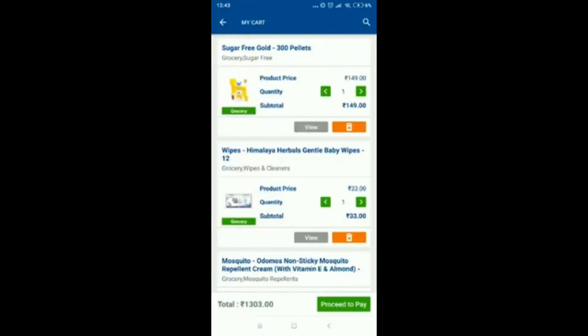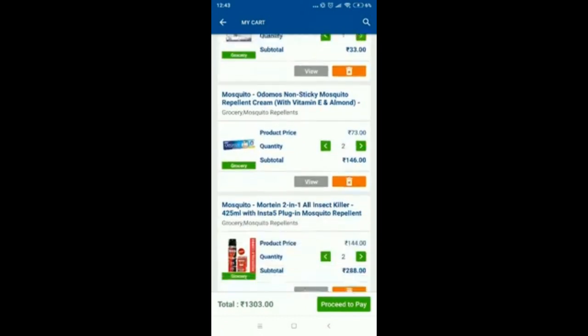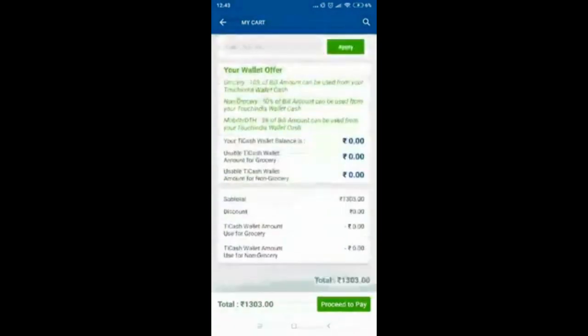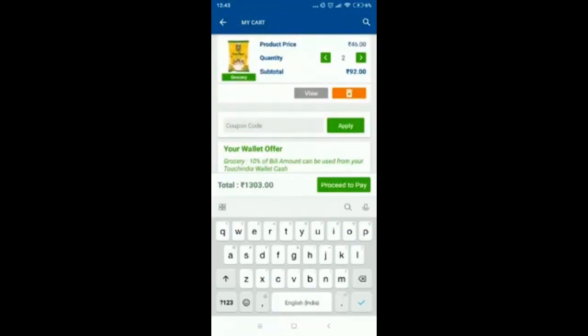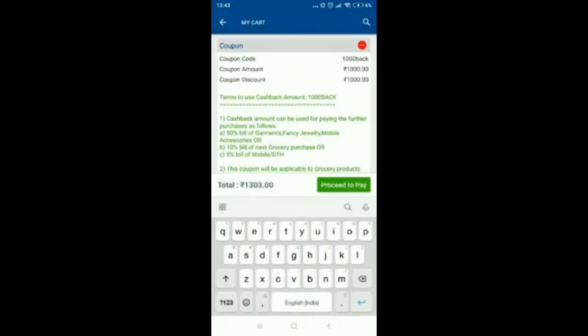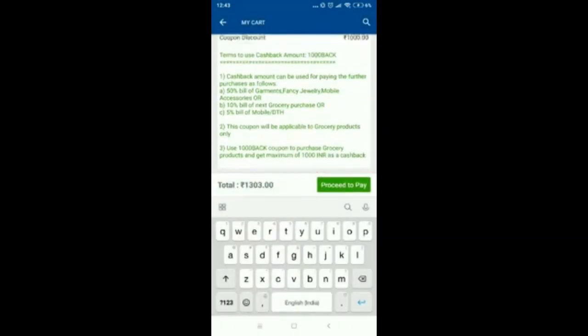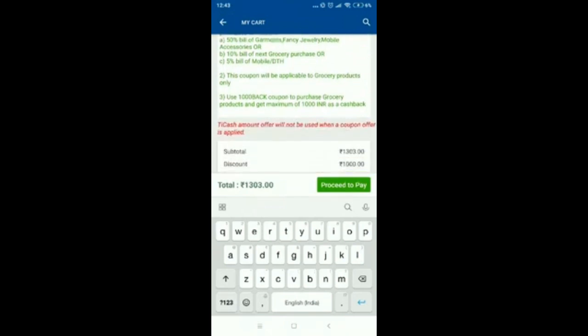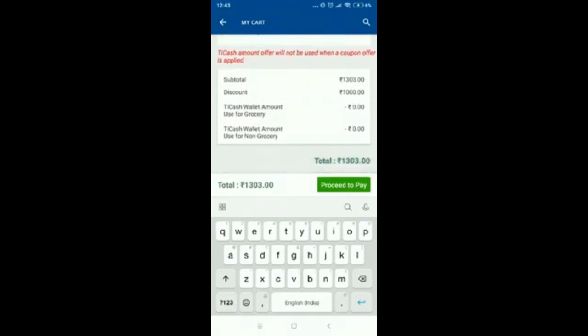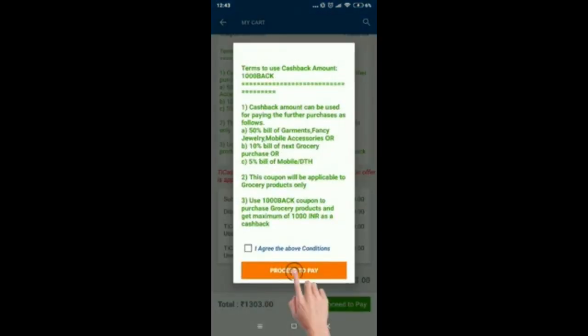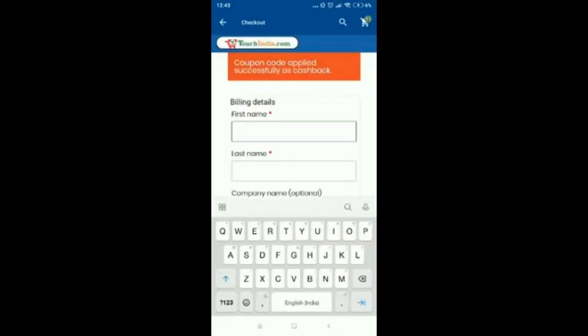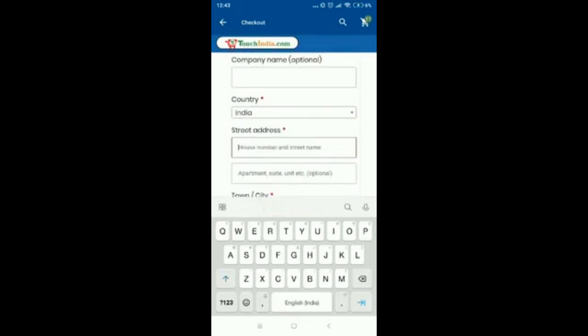Add products to your cart. Apply the coupon code. Read the terms and conditions of that coupon and accept. Enter your delivery address.